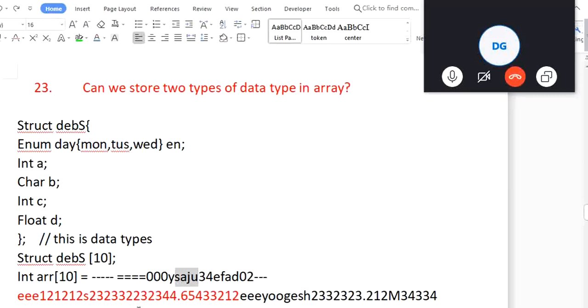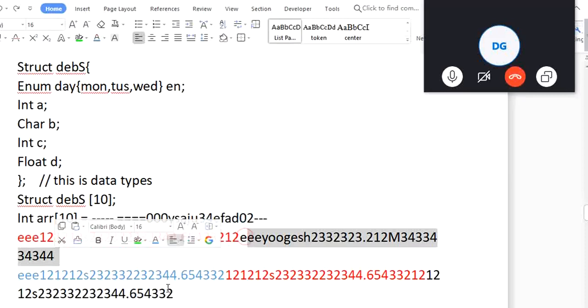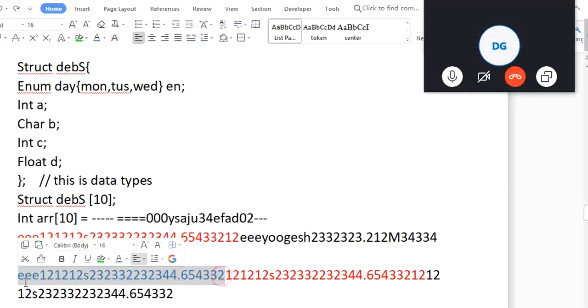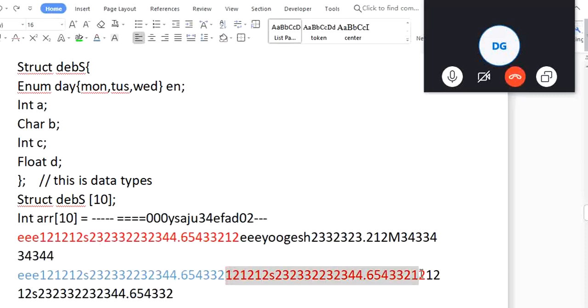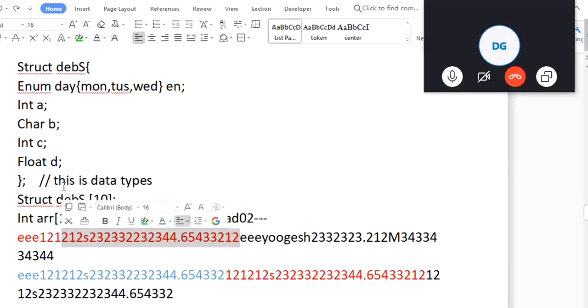Same way, structure also you cannot use, because if you use a structure, this is one array element, this is another array element, this is another array element. We cannot say that this is a different data type here. No, they all together become one data type, and this becomes the array of structure. This is the array of structure.